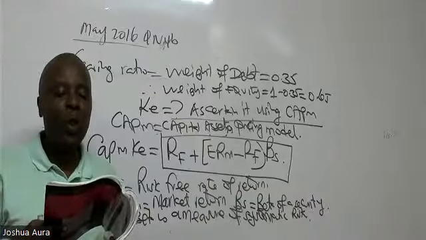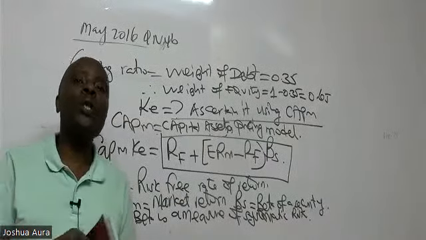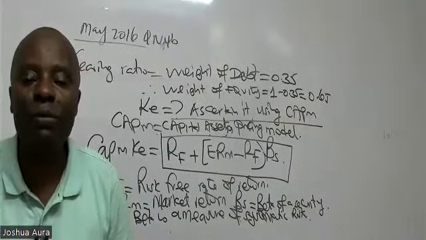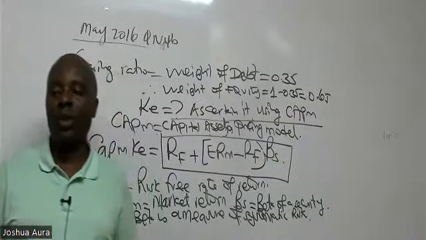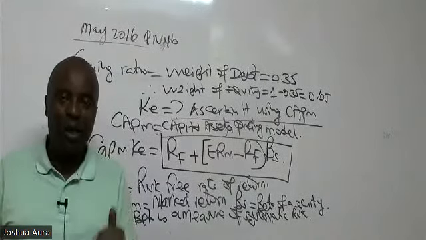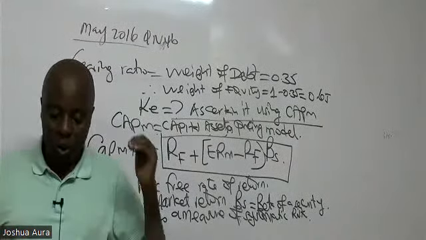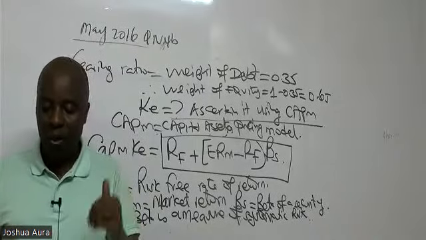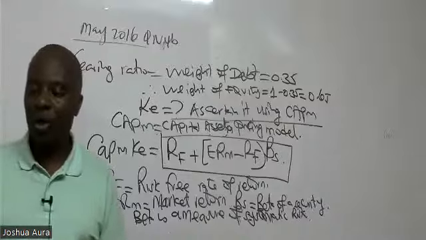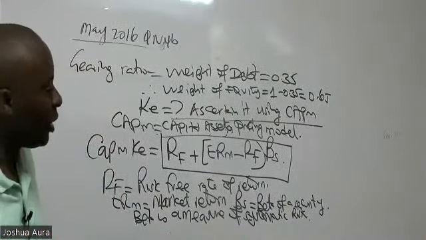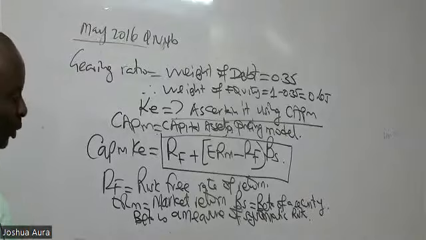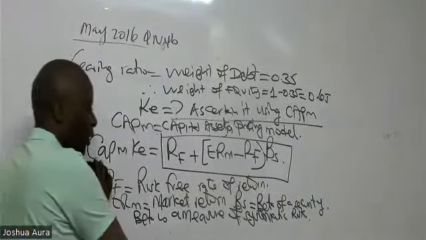Using the last sentence, I would want to see whether there is anybody here who will be able to give me the CAPM cost of equity. I want to show you something that will make you pass this in round one. So Gordon tells me 14%. Lynette is also getting 0.14, which is the same as 14%.